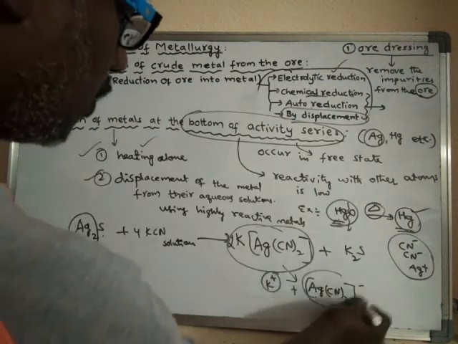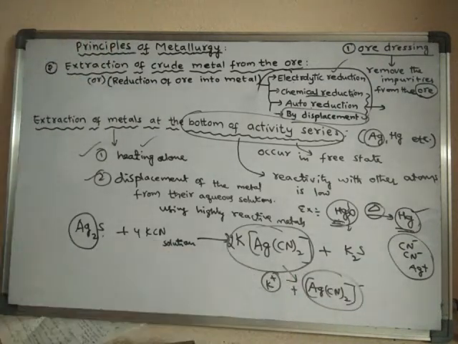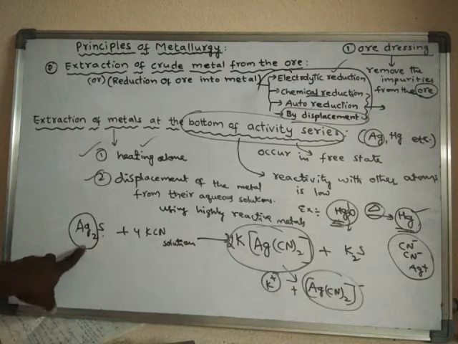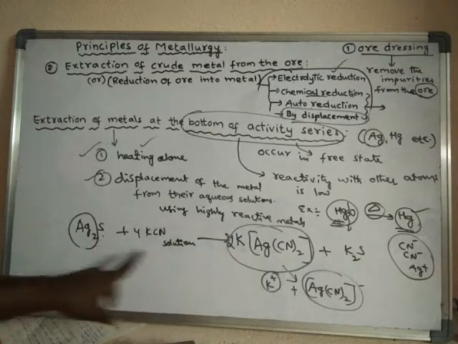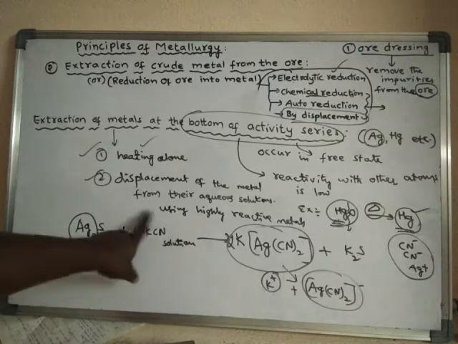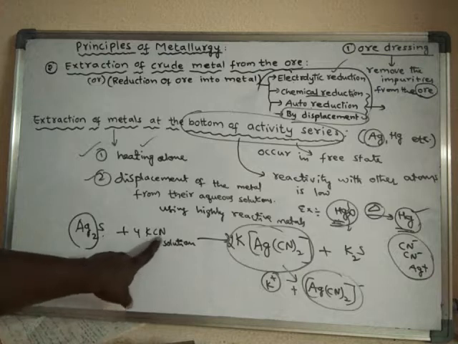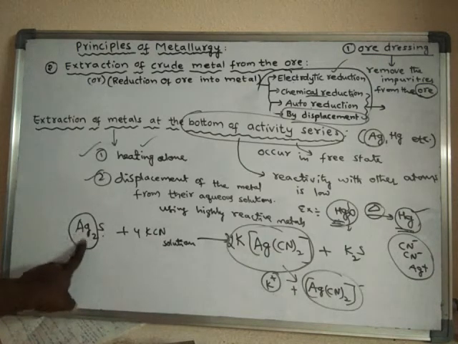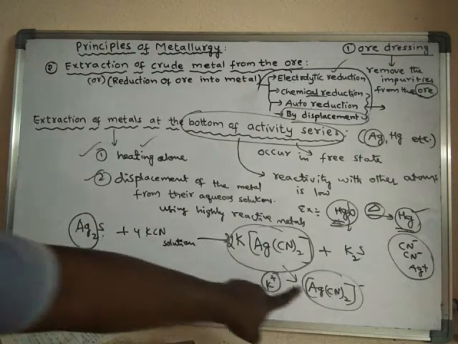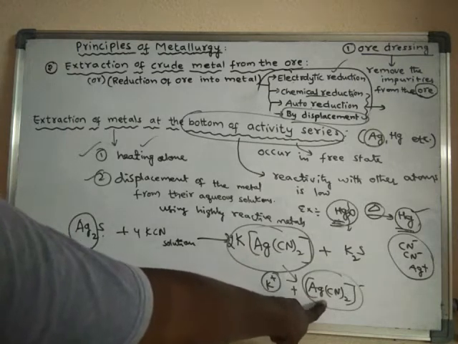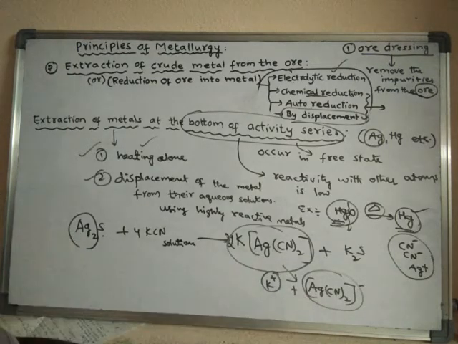Now this is the aqueous solution of the salt of the least reactive metal, dissolved in a suitable solvent like potassium cyanide. So the least reactive metal is made to convert into a complex ion. Now from this complex ion, that metal can be extracted very easily by using highly reactive metals.